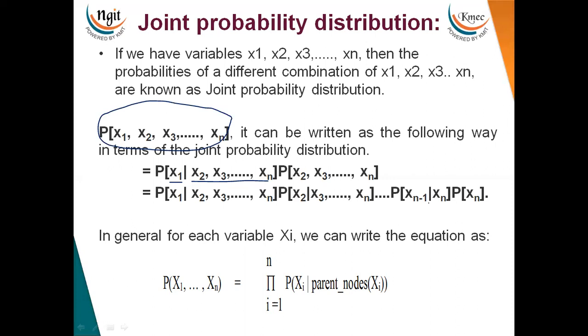Using the product equation, you can say the product for i equal to 1 to n of P of xi given all the parent nodes of xi. So this is the generalized equation for joint probability.